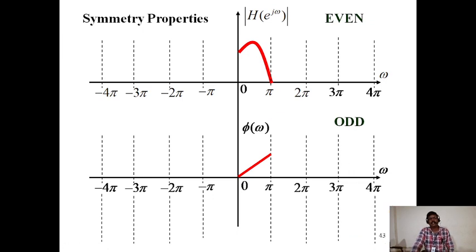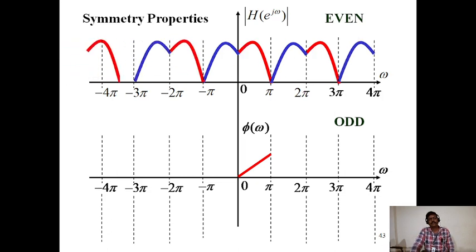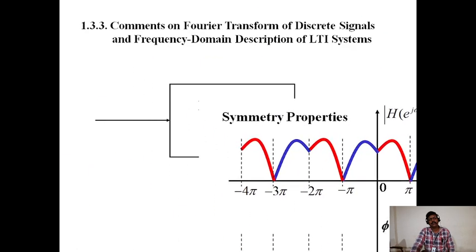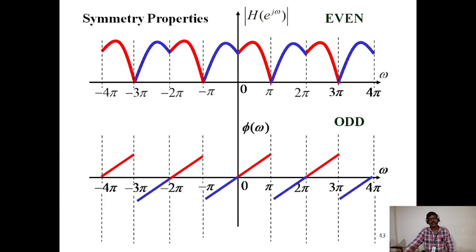These are the symmetry properties of the function H of e power j omega.